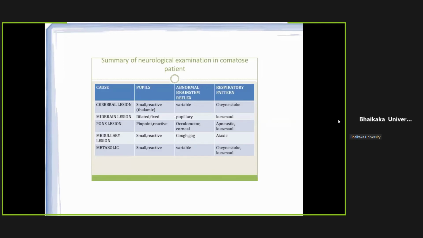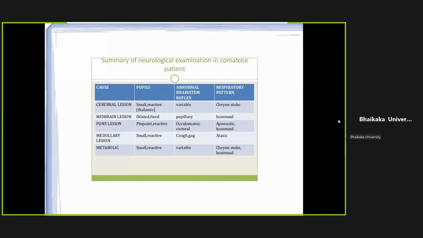So, summary of neurological examination in coma patients. Suppose a cerebral lesion is there, the pupil would be small, reactive. Sometimes the eyes may look away from the lesion. Abnormal brainstem reflexes would be variable, but the respiratory pattern would be Cheyne-Stokes. If the midbrain is injured, pupils would be dilated, fixed, not reacting to light, and Kussmaul's breathing would be there.